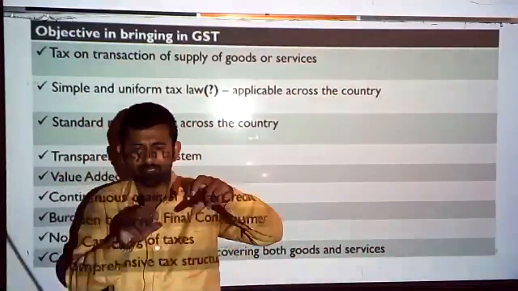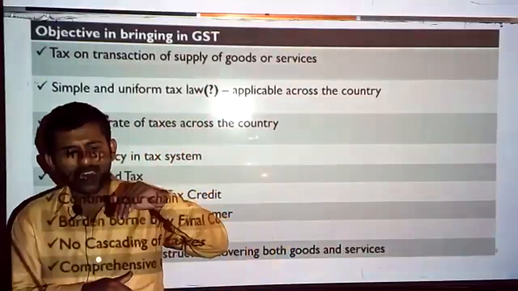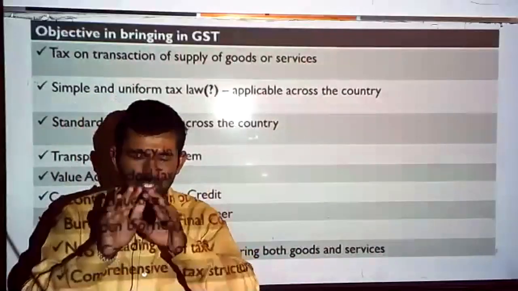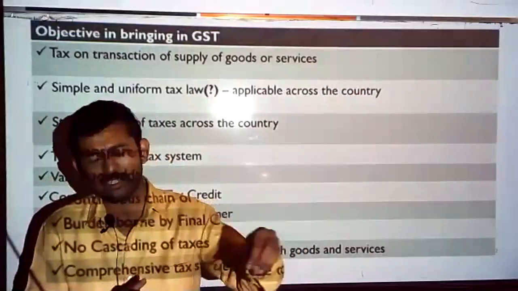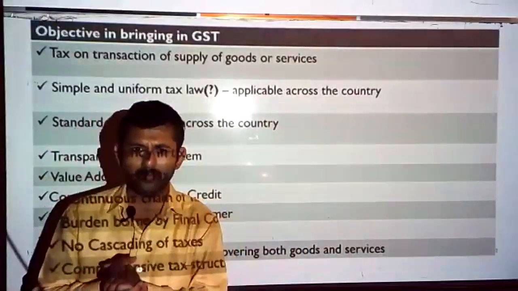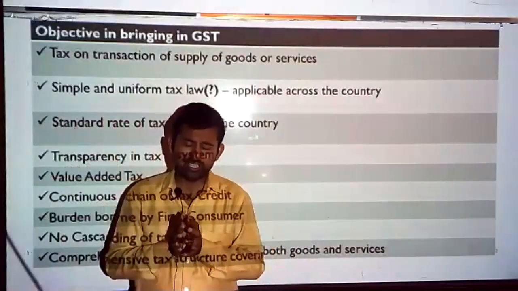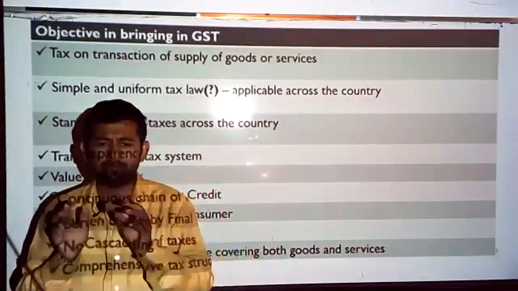Basically, one is central, another one is state GST laws. The state GST law is enacted by the respective states, but however, if you see, all the state GST laws are nothing but a cut and copy paste of the CGST laws. That means all the state GST laws are unified. There is a uniformity, isn't it?